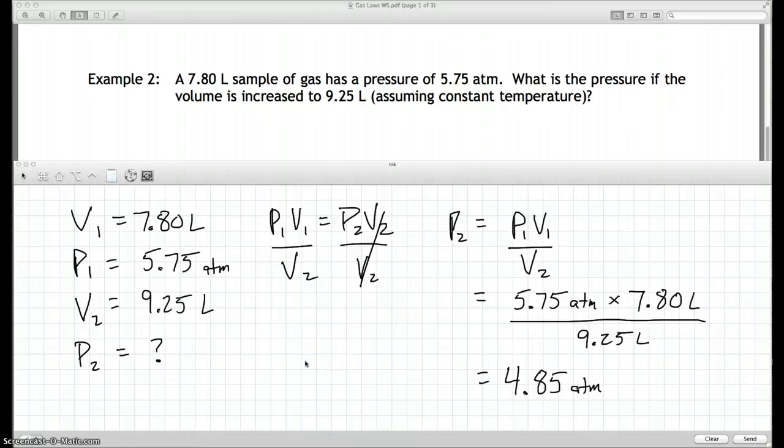If you have any questions on that, stop by. There is a practice quiz, Gas Laws practice quiz. It has a whole bunch of questions like this. It also has some Dalton's Law questions in there. So if you get stuck on those, stop by and ask.